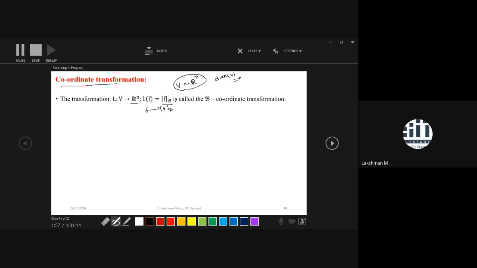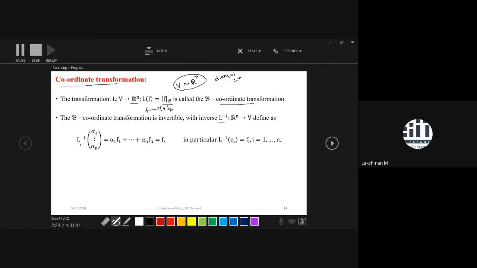Because this transformation is carried out by basis beta, that's why we are calling it the beta coordinate transformation. And the beta coordinate transformation is also invertible. That means once you define a transformation from V to Rn, you can also revert it from Rn to V using L inverse. And L inverse is defined.